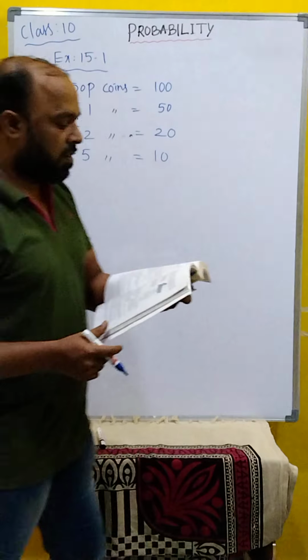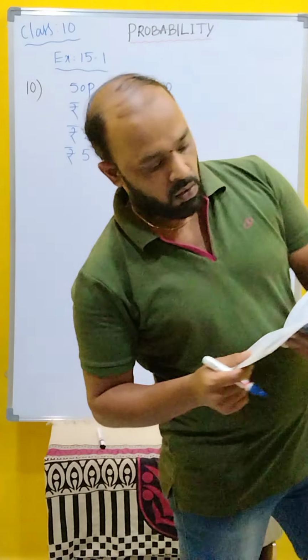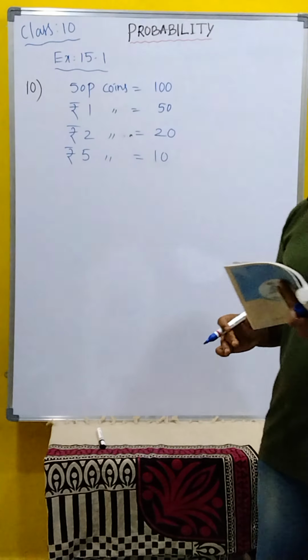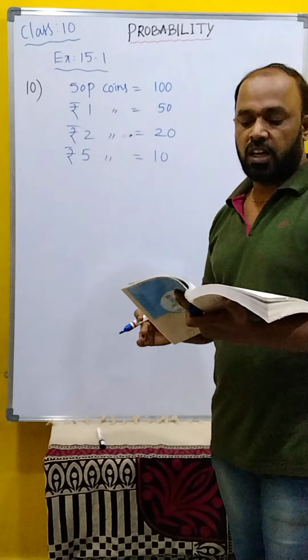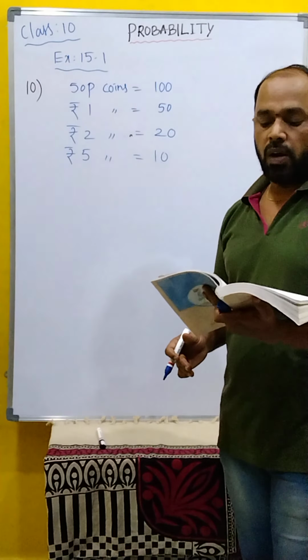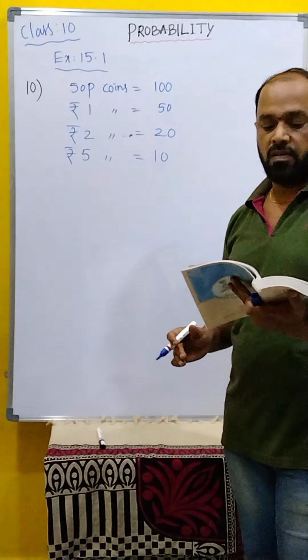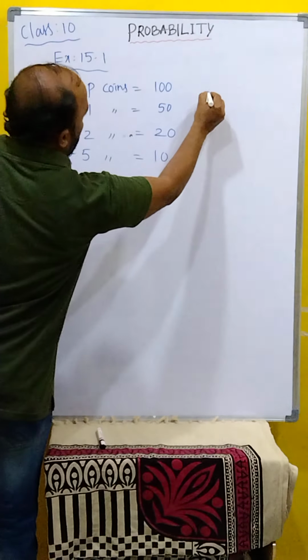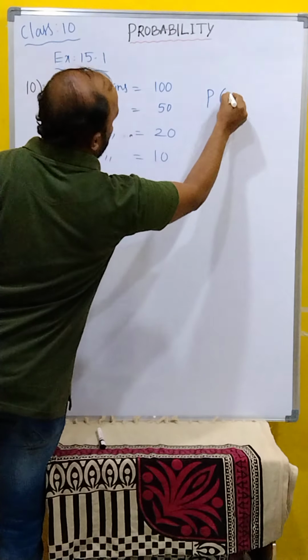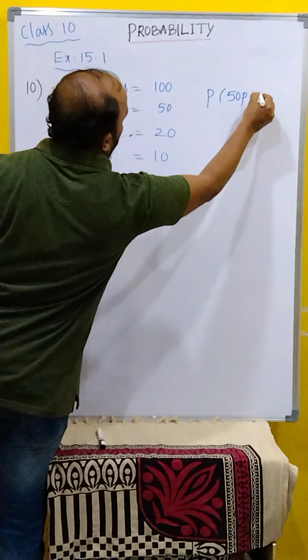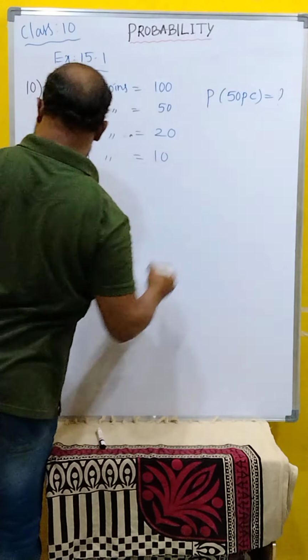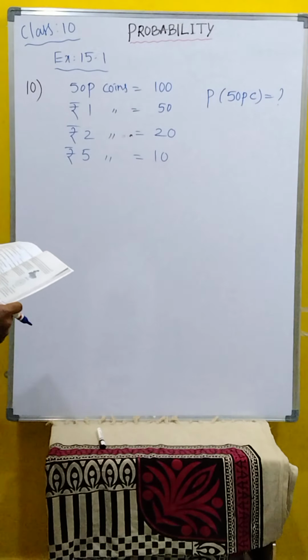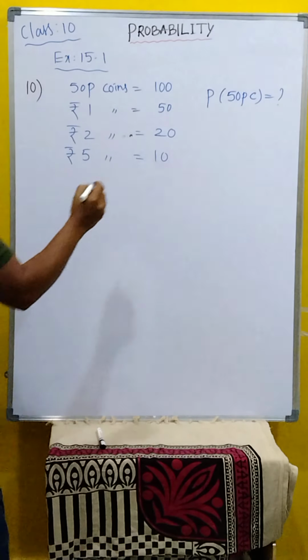If it is equally likely that one of the coins will fall out when the bank is turned upside down, what is the probability that the coin will be a 50 paise coin? First question is probability of 50 paise coin. And second question is will not be rupees 5 coin.